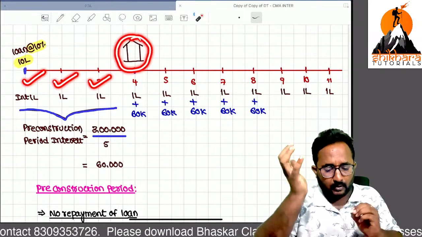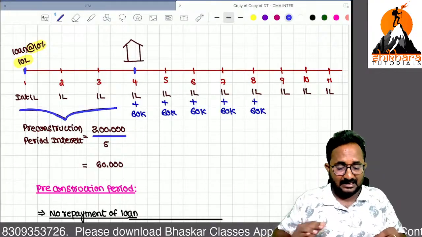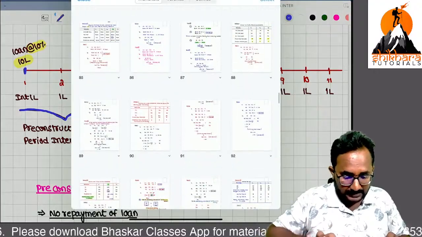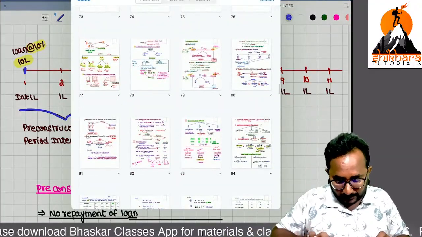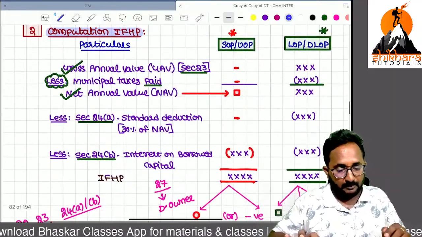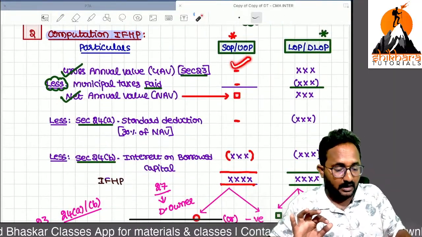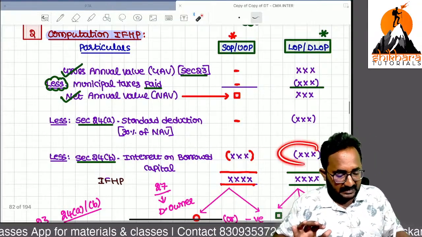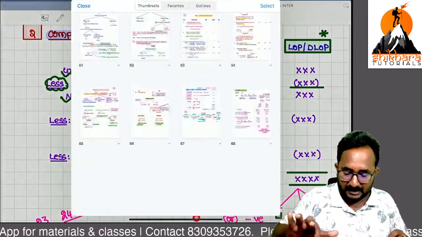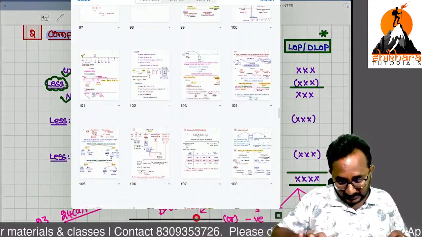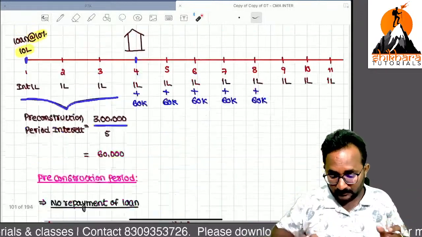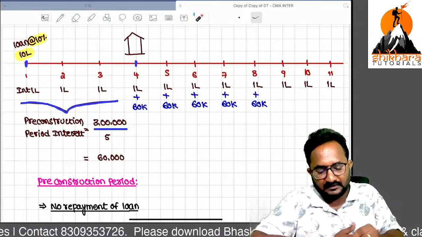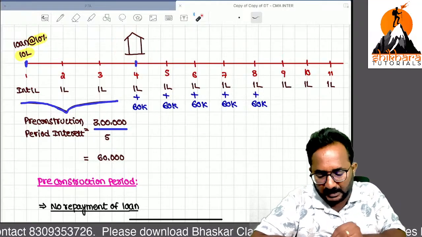If I have a house property, I can start the computation of income from house property format. Can I apply this format only in the year the house property comes into existence? Then on that occasion, I can take the interest on borrowed capital as a deduction. But in the first 3 years we don't have any house, so we can't calculate the income from house property. So in which year can we start the income from house property computation?